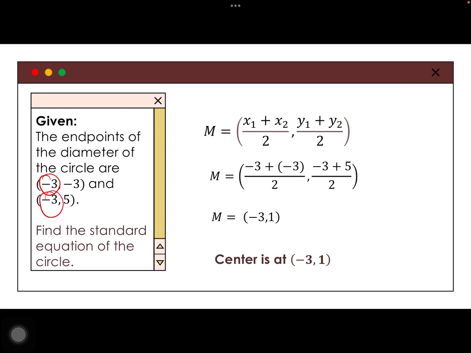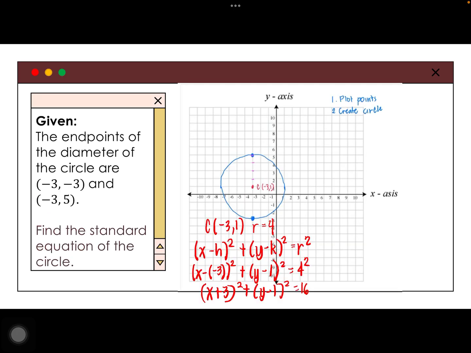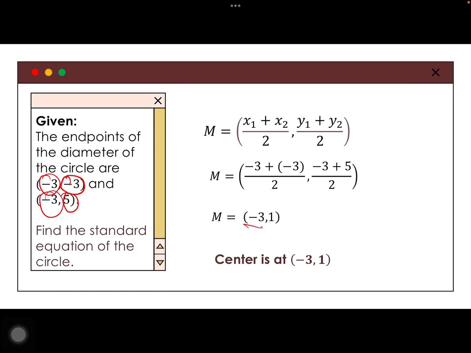Negative 3 plus negative 3 divided by 2 is still negative 3. O, sa y naman, negative 3 and 5. So, that's 2 divided by 2, 1. Uy, center is at negative 3, 1. So, sa kanina nating sagot, di ba ang center din negative 3, 1? Ang problema lang po sa pagdodrawing, kailangan maayos yung pagkakadraw mo para ma-identify mo ng maayos yung center. So, pag pangit ka mag-drawing, pag magulo, baka ma-confuse ka. Sa solving naman, you just have to be careful with the signs para maging tama din ang sagot.